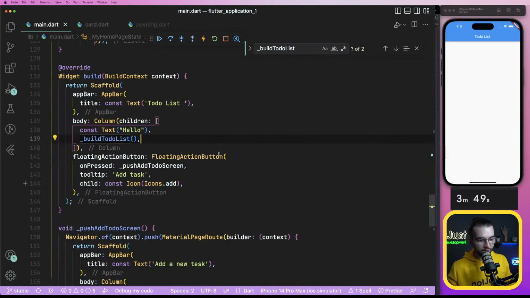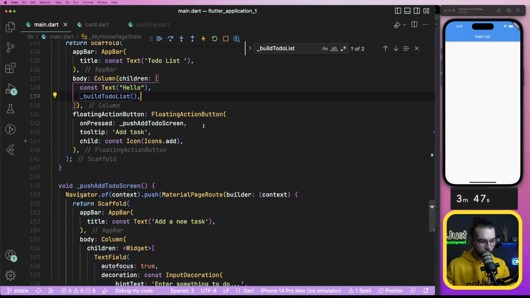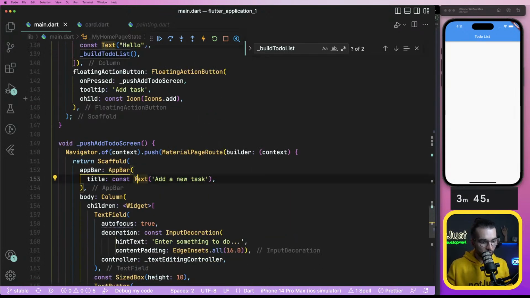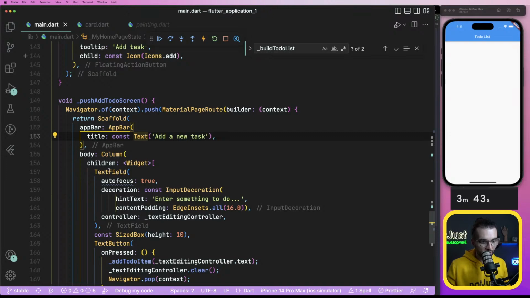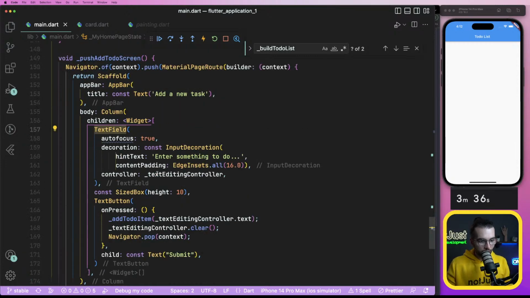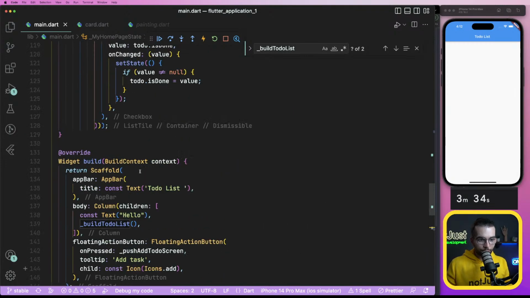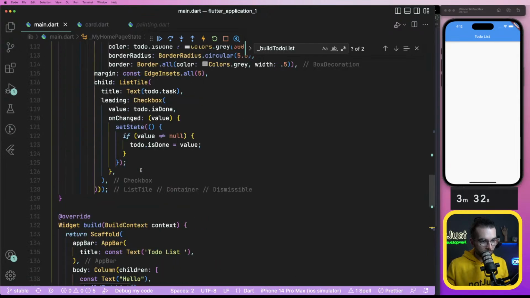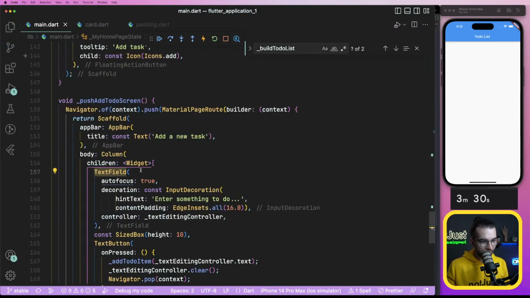If I do this, I'm title, const, text, children, widget, text field. No, that's text something. How? Text, text.